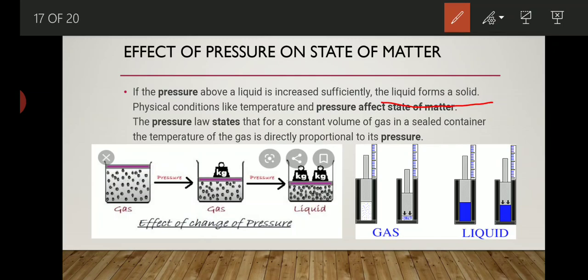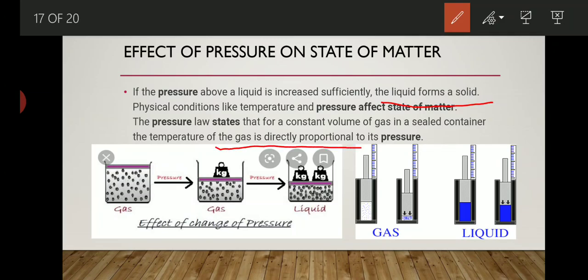The pressure law states that for a constant volume of gas sealed in a container, the temperature of the gas is directly proportional to the pressure. Means the temperature of any gas is not directly proportional to the pressure. When the temperature is high, pressure will be lower. When the pressure is high, temperature is lower.